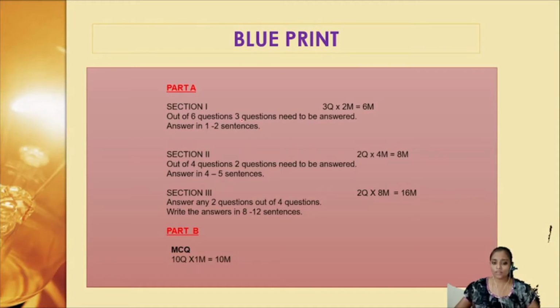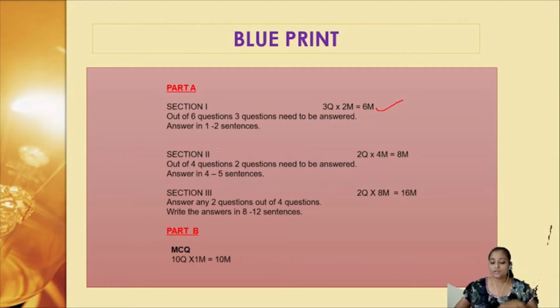After each chapter we would be dealing with the type of questions that you would be getting in your examinations. Previous year questions also we will be discussing in these classes. And how many sentences are we going to write in the answers? The answers could be written in a maximum of 1 or 2 sentences, no need to write more than this. So this is section 1, which carries 6 marks. 3 questions you are supposed to attempt, with each question carrying 2 marks.